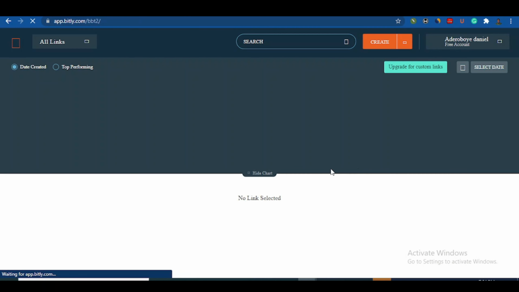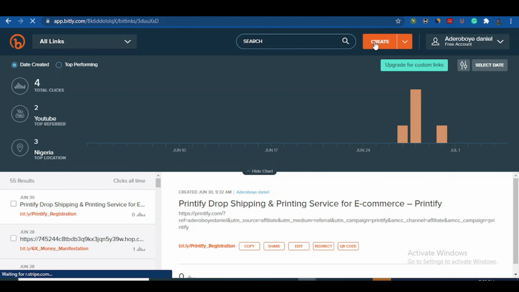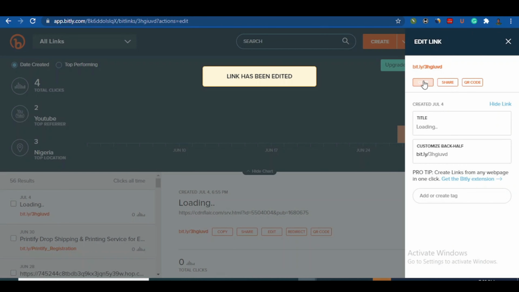So when it's finished loading, just to save time, I won't wait for it to finish loading. When it's finished loading, you can just click on link shorten. You click on the link, and it's going to shorten it for you. So what I'm going to do is just click on this create. Okay, that's finished loading. I'm going to click on create and put my long link here. And when I put the long link here, I'm going to click on create.